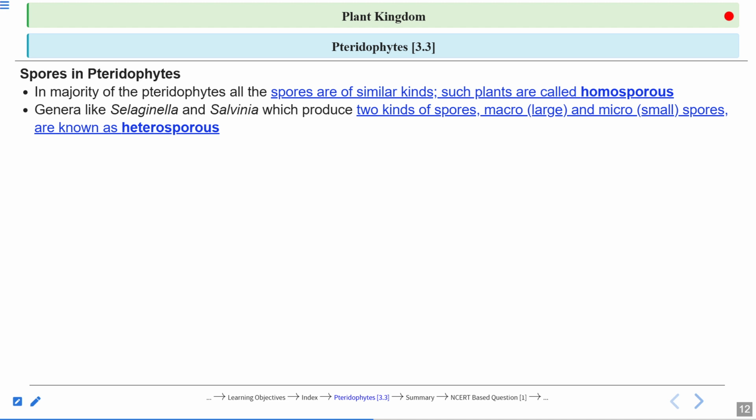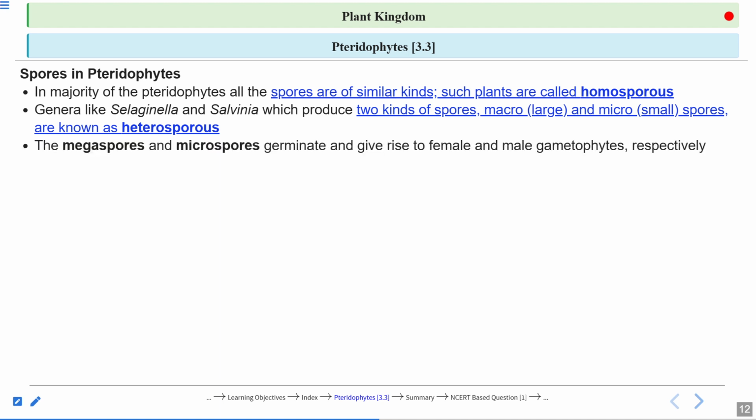Some of the pteridophytes always produce only one type of spore, which is called homosporous, as we have seen in the case of fern. The life cycle we have just seen in the fern is homosporous. But Selaginella and Salvinia produce two kinds of spores: macro, the large one, and micro, the small one. The large one is called the megaspore and the small one is called the microspore.